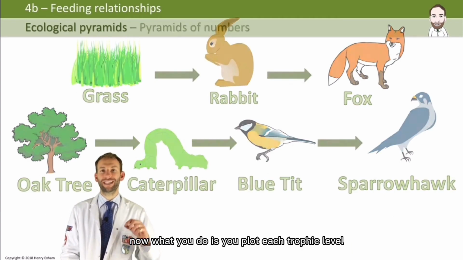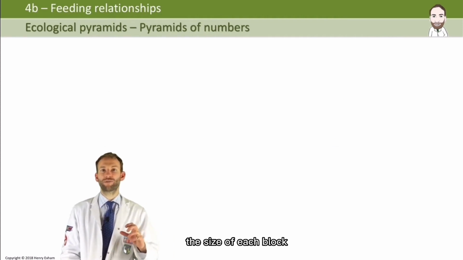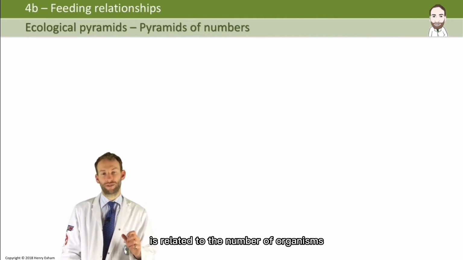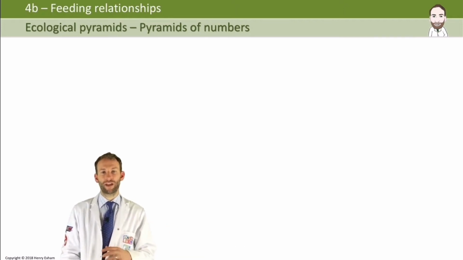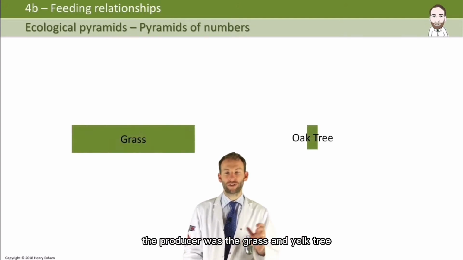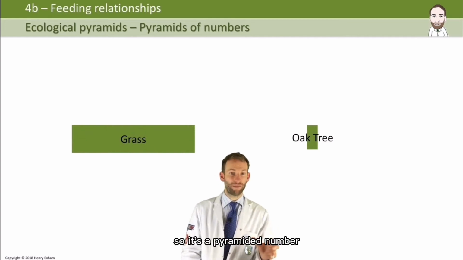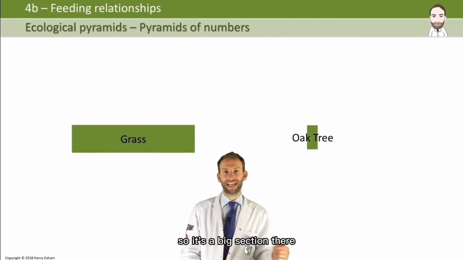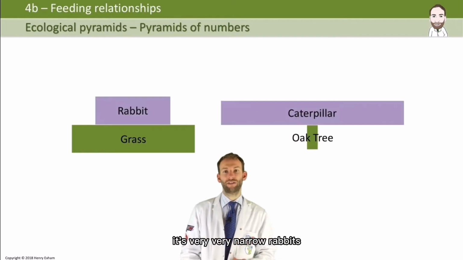Now what you do is you plot each trophic level as a separate block. The size of each block is related to the number of organisms. The height of the block has to stay the same, but it's the width that's important. Now the producer goes first at the base. So in those two food chains, the producers were the grass and the oak tree. Now we've got a lot of grass, so it's a pyramid of numbers, so it's a big section there. The oak tree is only one, so you can see it's very, very narrow.